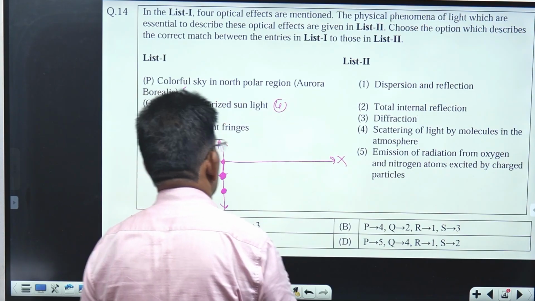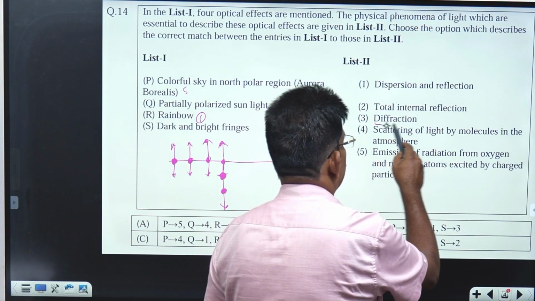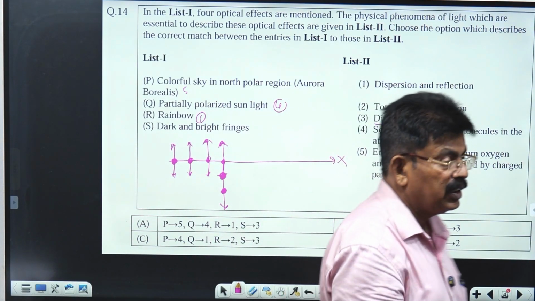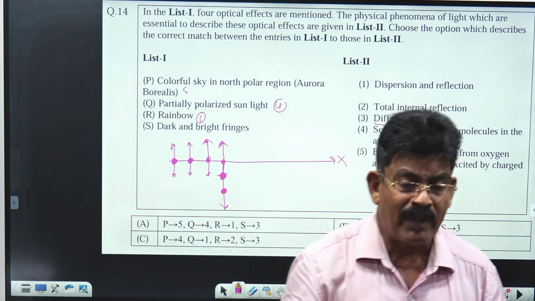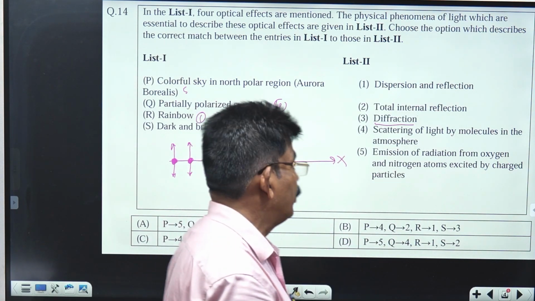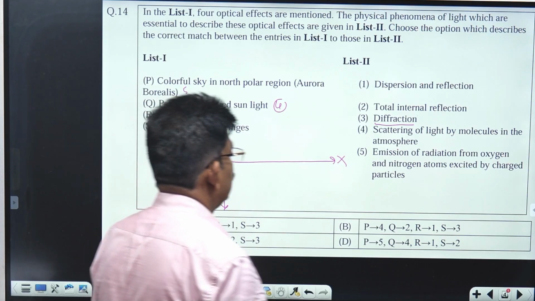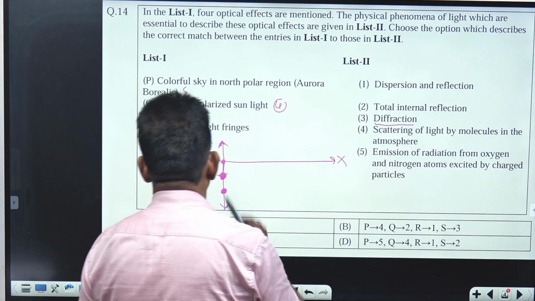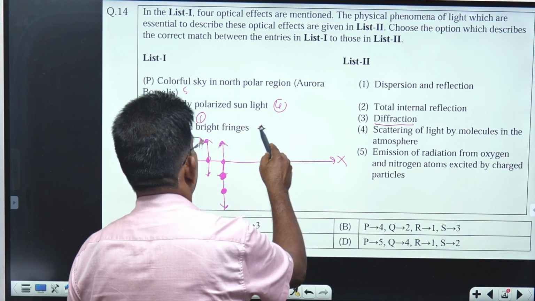Then dark and bright fringes. That is diffraction due to a single slit. We have seen that when monochromatic light is used, we get alternate dark and bright diffraction fringes. Therefore, dark and bright fringes are due to the diffraction phenomenon. Therefore, S has the answer 3.